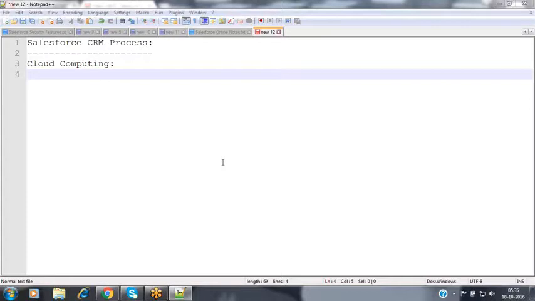So whether it is at the time of ready-made applications, custom application development, or infrastructure, we need to invest a huge amount. But people are not able to afford that much. If the organization is a very small organization, a startup company, or a mid-sized company, then they cannot invest that much to buy the licenses of those softwares.